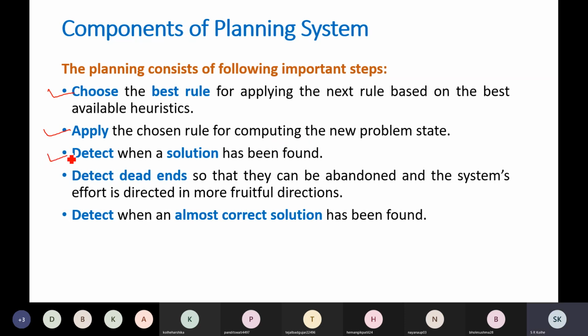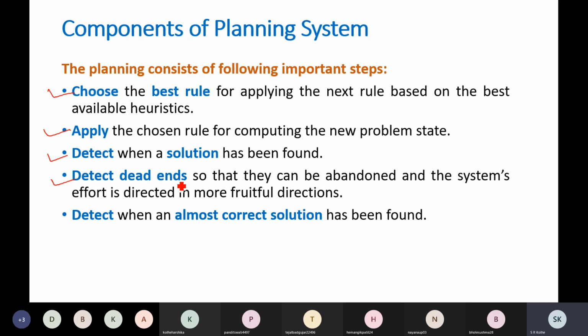Then detect when a solution has been found. So if you reach the goal state, then the algorithm will terminate. Along with this, the planning technique will detect dead ends, so that we can save a lot of unnecessary effort.